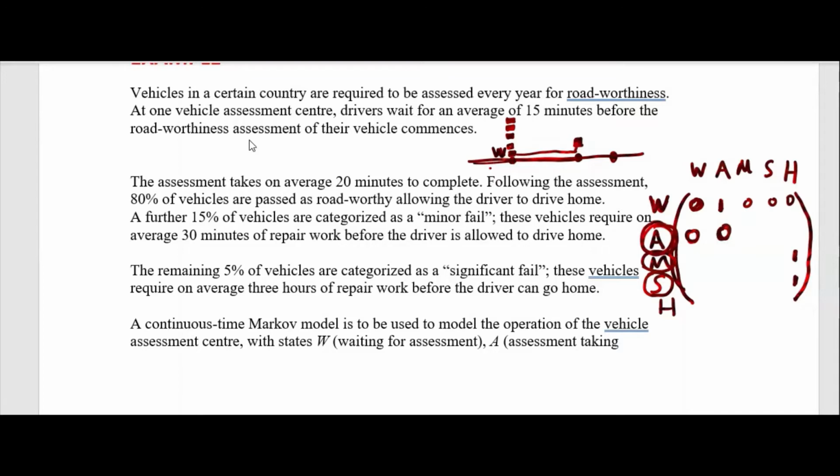They've given 80%, they will go home. So I'll write 0.8 here. And 15% minor, and major 5%. The total probability is 1. Then we'll write 0 0 0 0 0. I'll make it 1, total probability is 1. This is a kind of matrix.